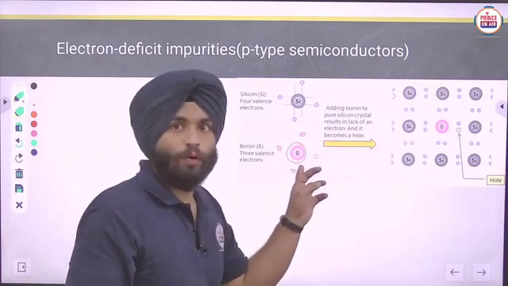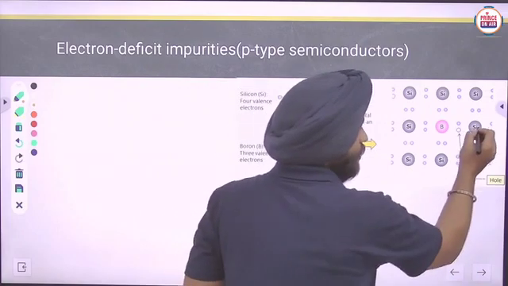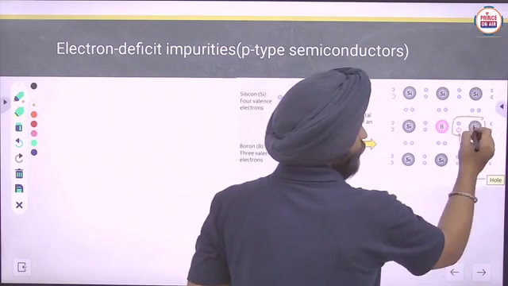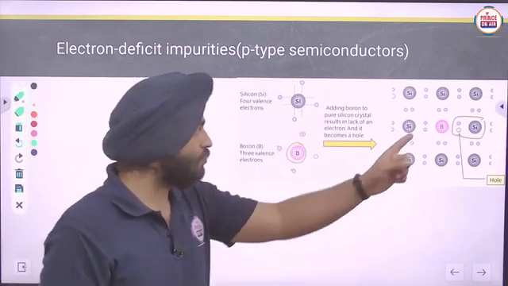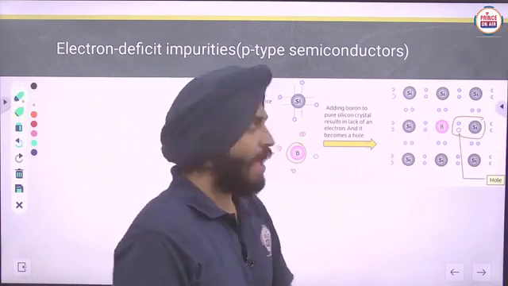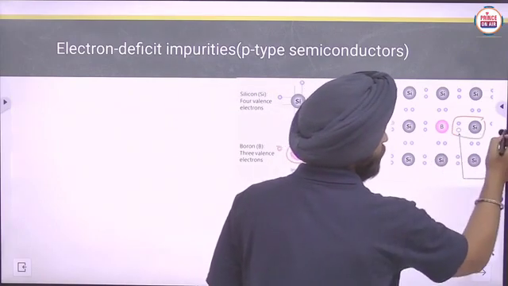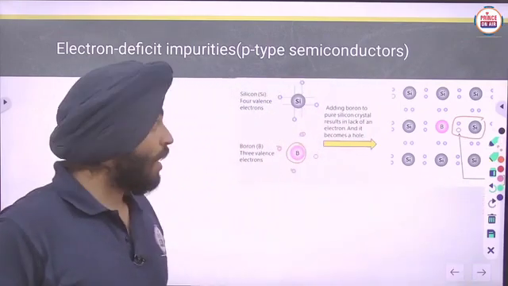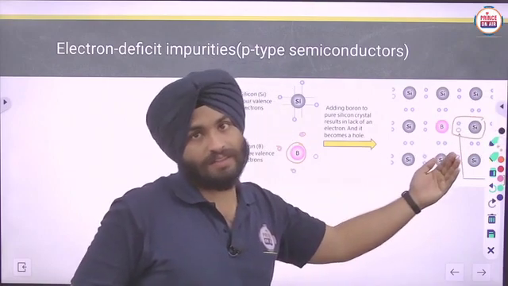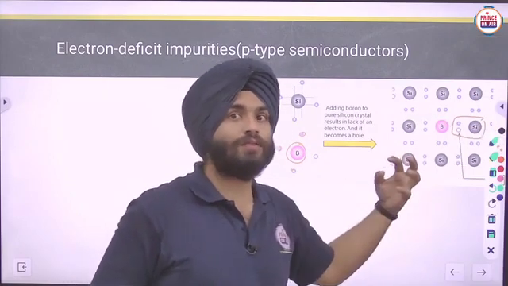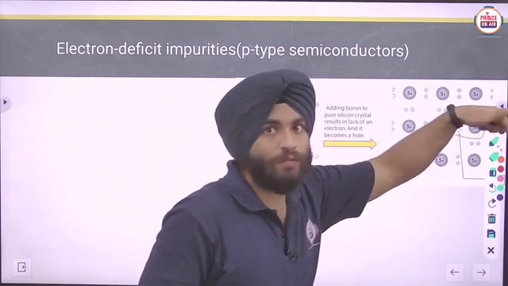The 3 electrons of boron are joined with the adjacent silicon, but 1 electron of the silicon is unpaired, not bonded with the boron. And there is a hole placed here, meaning a vacant space. To cover this hole, the adjacent electron will shift towards this side, and one more hole will be created there.